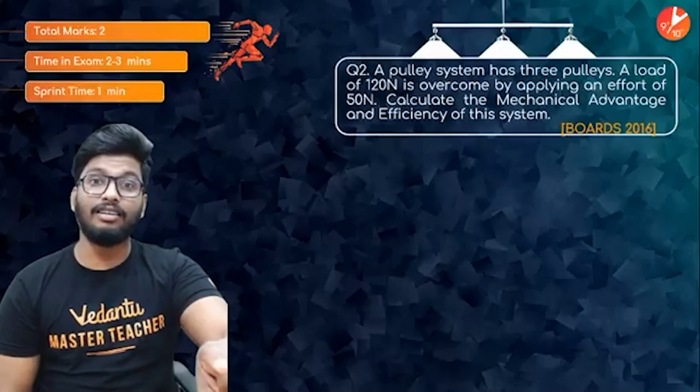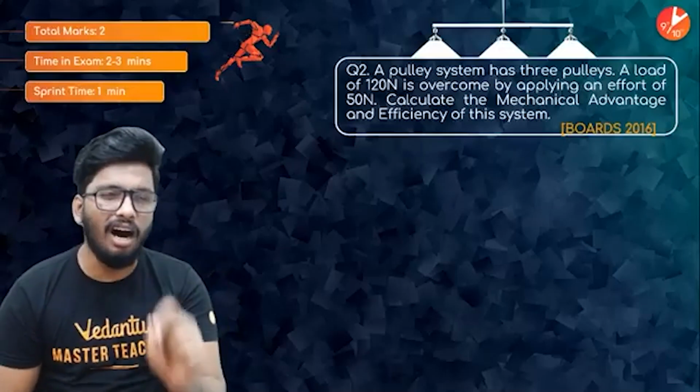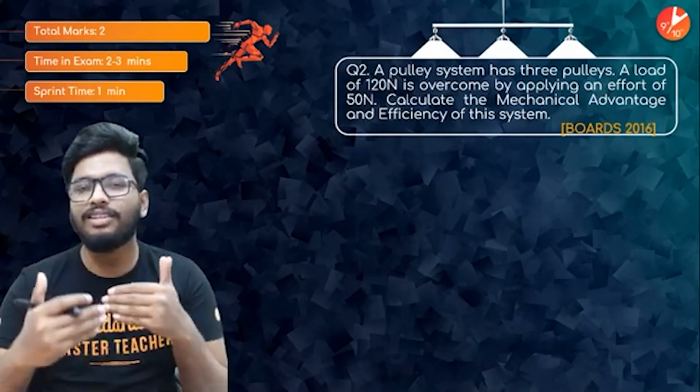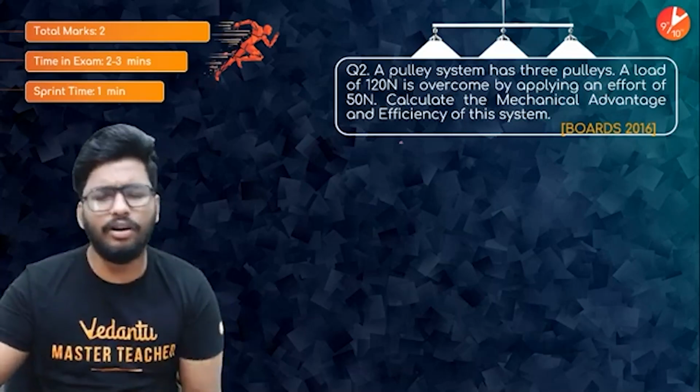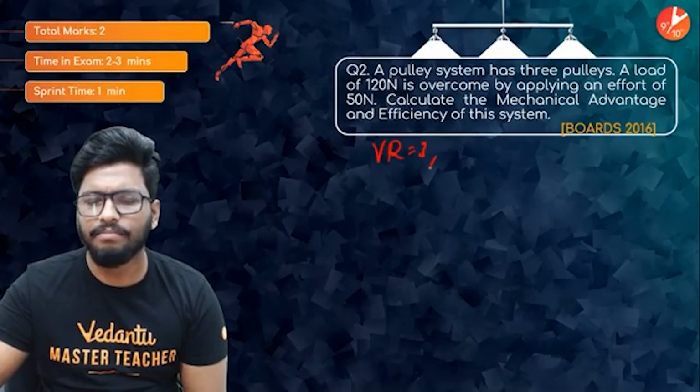Now, before we start, every question, no matter which question it is, people, start with the basic knowledge of what are the things that are given to you. All right. So let's start with what is given. So there are 3 pulleys. That means the velocity ratio is going to be 3. That is the first thing.